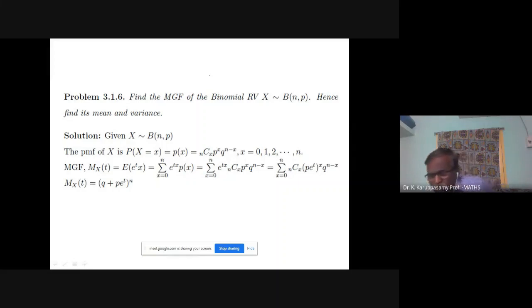In the classes before, we explained how to find the moment generating function. Moment generating function is the expectation of e power tX. In the first step, you write the probability mass function: P of x equal to nCx p power x q power n minus x, for x equal to 0, 1, 2, 3, ..., n. First, we recall the probability mass function formula.